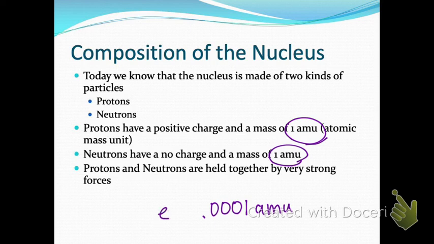Okay, so in the nucleus, we know we only have protons and neutrons, because electrons are in the outer parts of the atom. Okay. Oh, I was close. About 1,800 electrons. So I was one place off. An AMU is equal to about 1,800 electrons. So the mass of the electron is ignored when we find the mass of the atom. I apologize, I put up the wrong number there when we did it the first time. But it's really small.